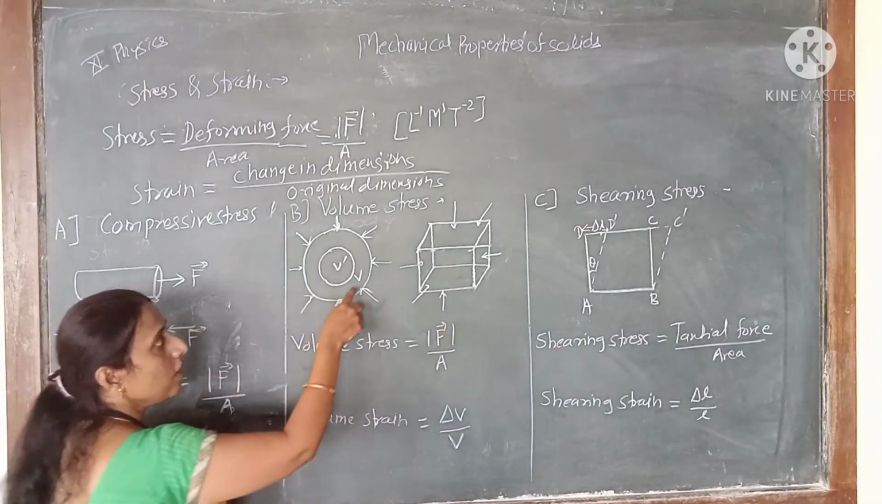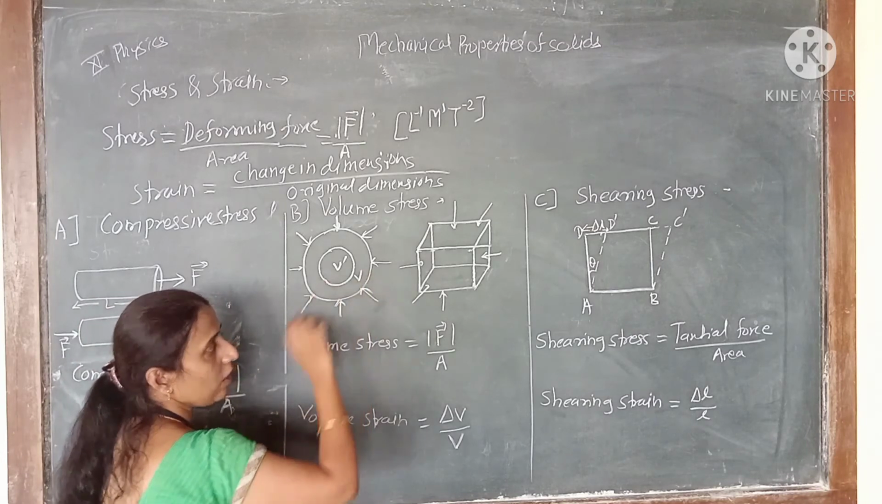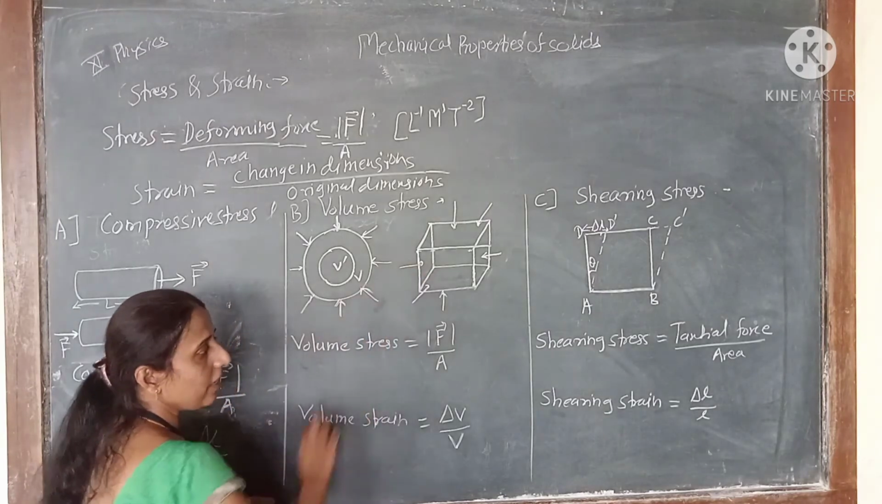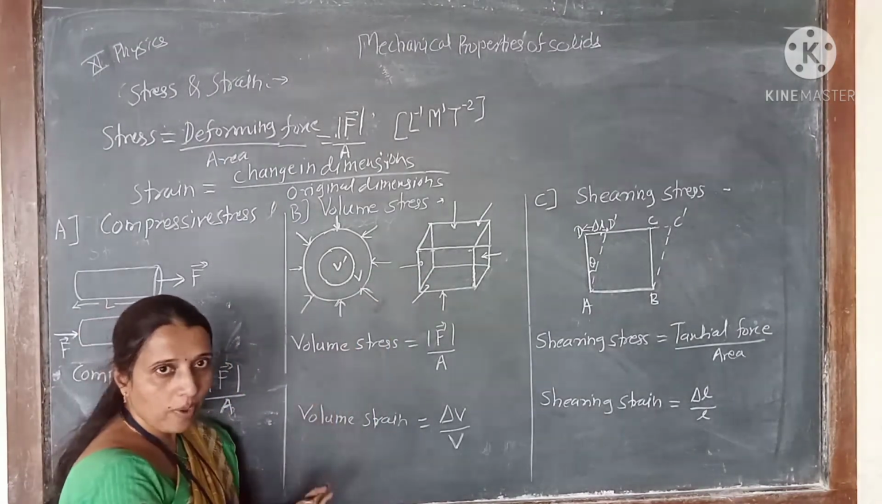So suppose the original sphere has the volume V and the change in the volume is delta V. Similarly for that cube also.